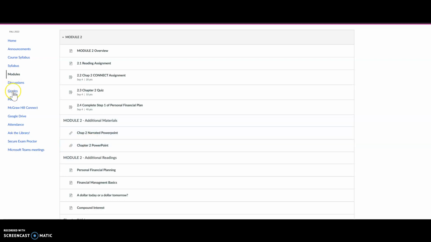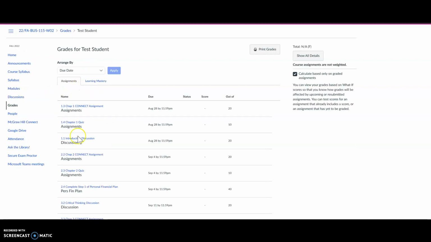Okay, let's look at the grades button, the next one here. When you click on the grades navigation button, it'll show you each of the assignments on the left side here. It'll also show you those due dates. It'll show you the points that are available for that assignment. And once those assignments are graded, you'll see the score or the points applied in this column here.